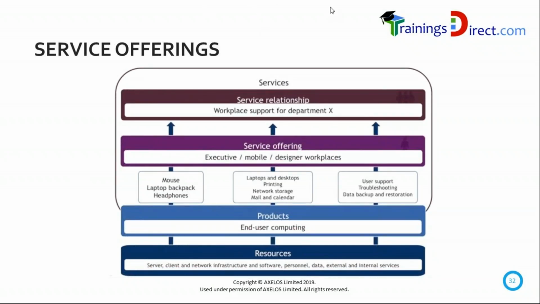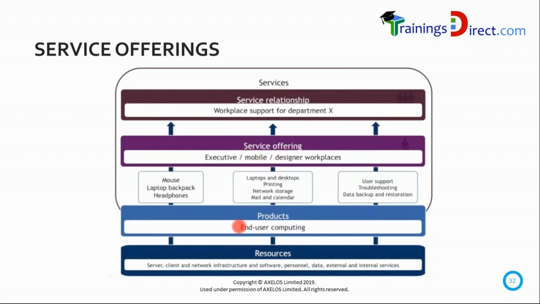But this chart introduces us to a new concept known as service relationship at the top. There are resources like people, technology, and so on, and there are products, a combination of those. Without the resources, a product cannot be created. To do end user computing, we need various software and hardware, and then we can offer that in the form of office workspaces.